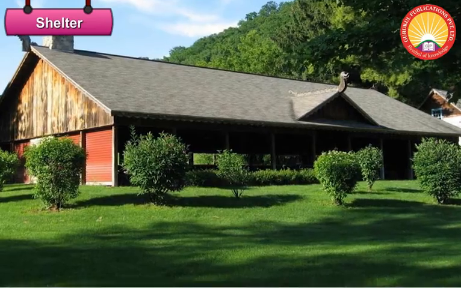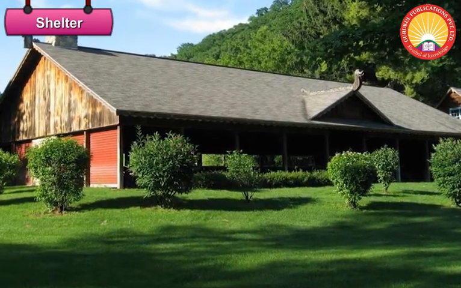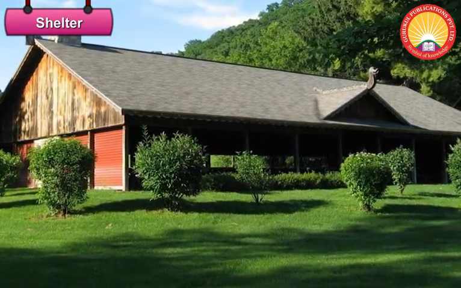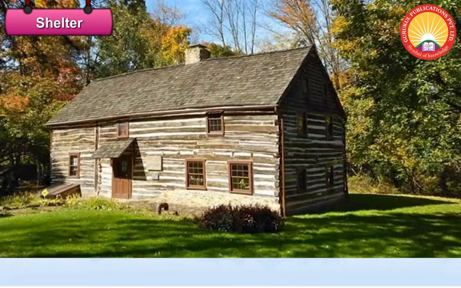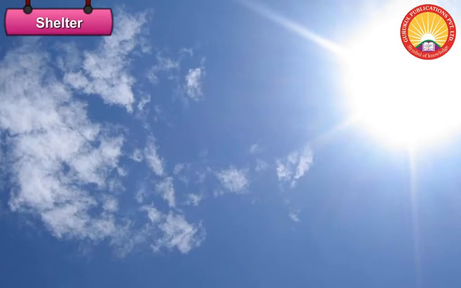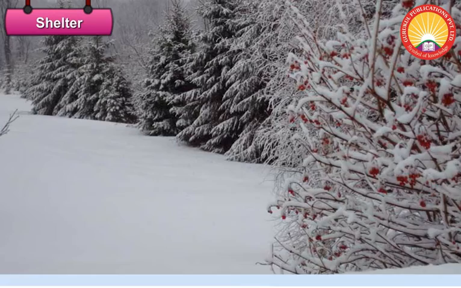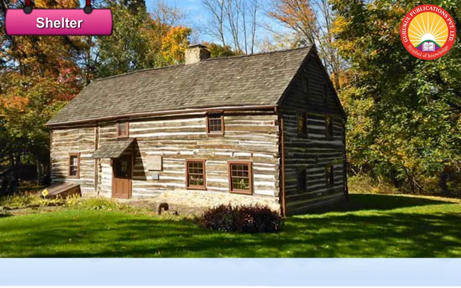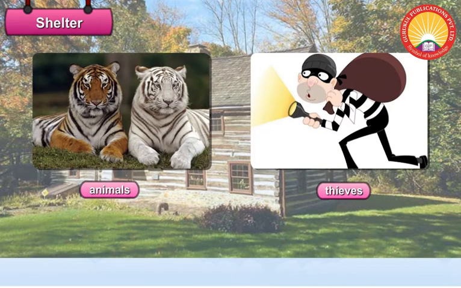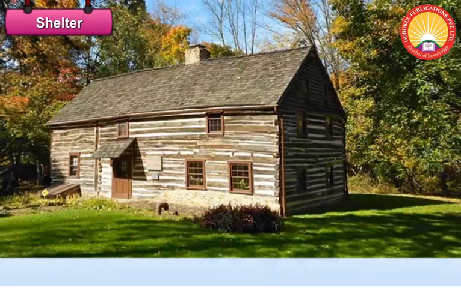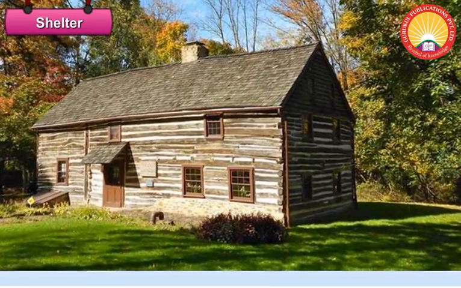Human beings and animals need a shelter to protect themselves from the rough weather and their enemies. We need shelter to protect from scorching sun, rain, and cold waves. A house gives us a shelter. A house also protects us from dangerous animals and thieves. We also live in our house comfortably.